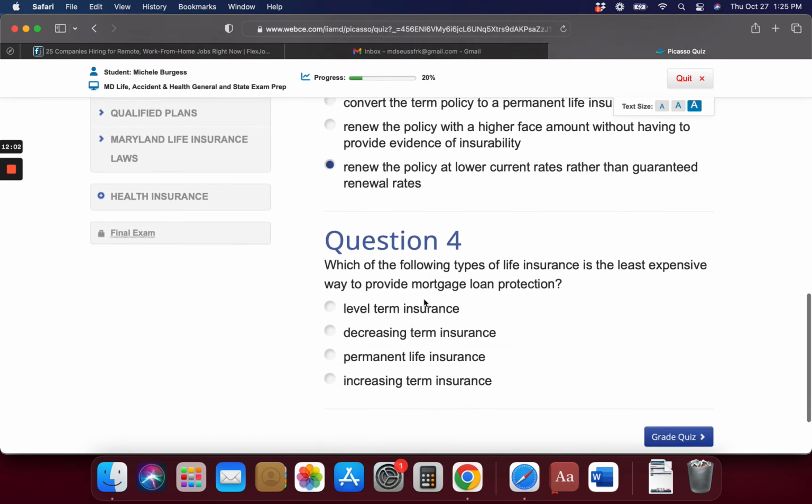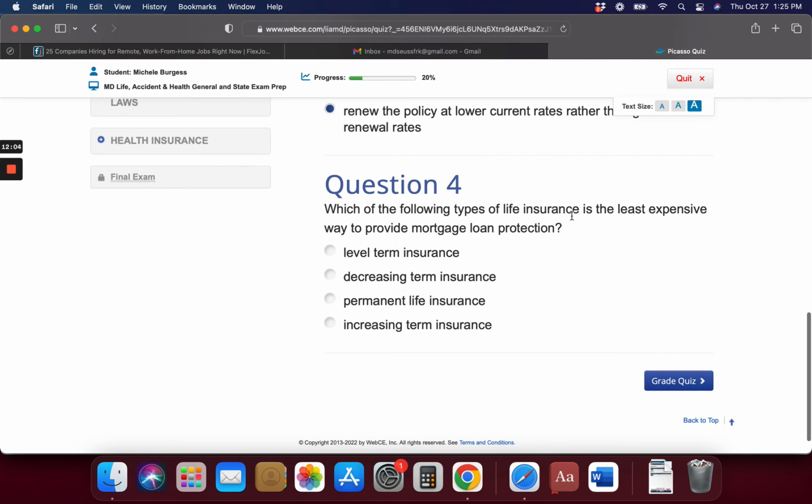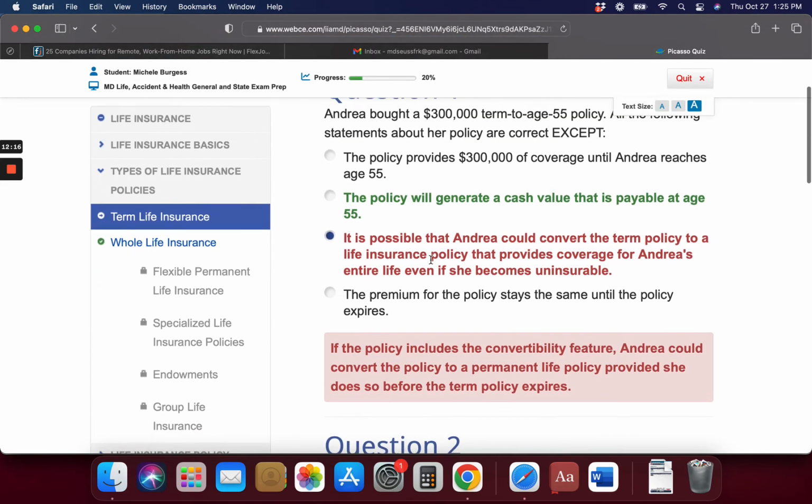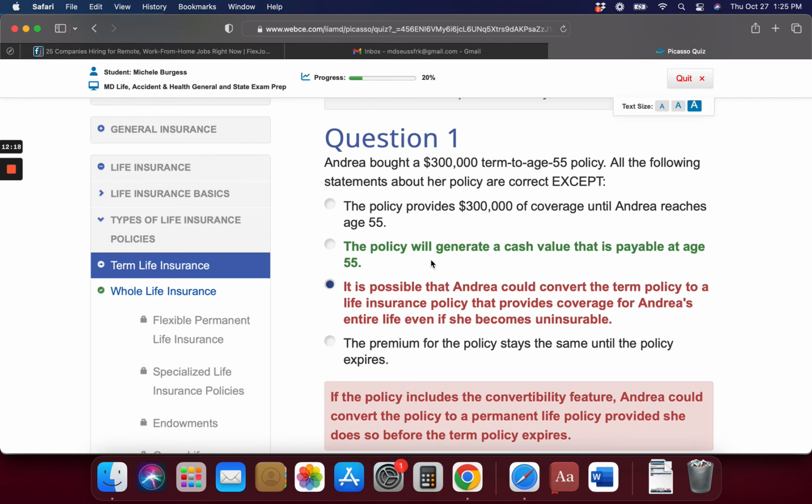Maybe. Let's see. Alright, which of the following types of life insurance is the least expensive way to provide mortgage loan protection? I'm saying level term. I don't know. Alright, so I only got one of these right, so I did really bad on this one.